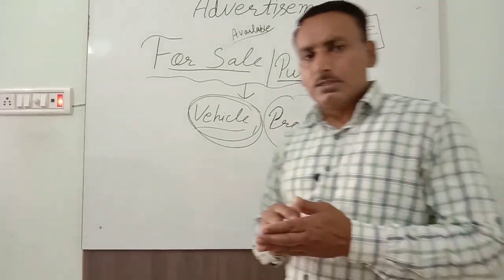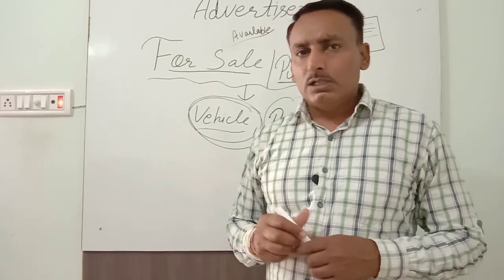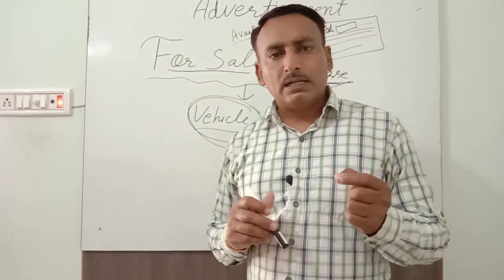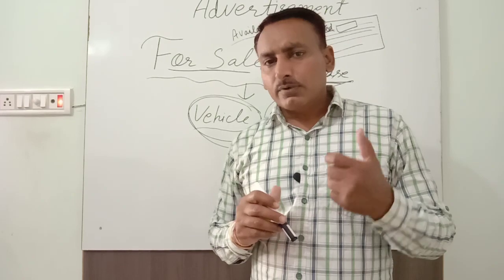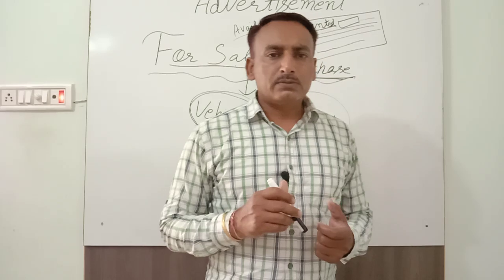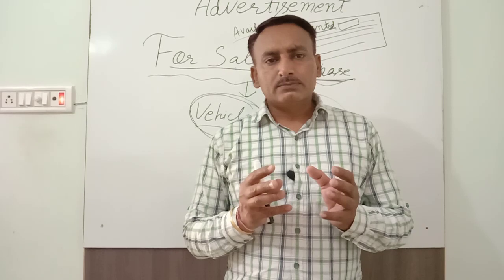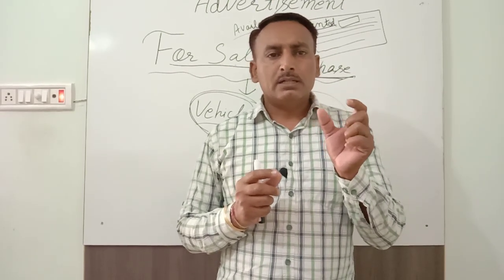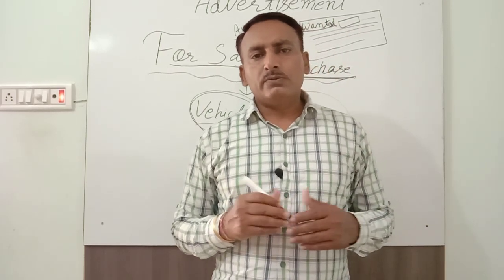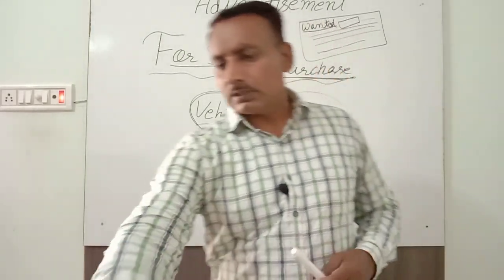So I would suggest a few value points that will be helpful for you to write about any vehicle, whether it's a bike, car, jeep, four-wheeler, any type of six-wheeler, whatever you want to buy or sell. Just write a few points. You only have to change one word, that is the name of the vehicle. Except for the name of the vehicle, you will write everything the same for any vehicle. So let me tell you how to do it.